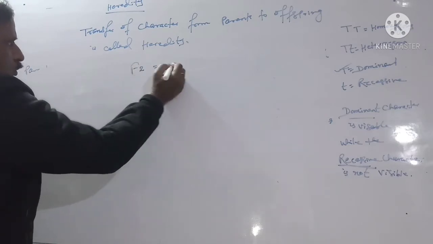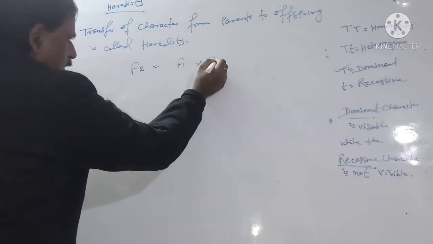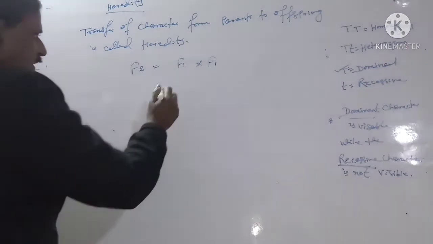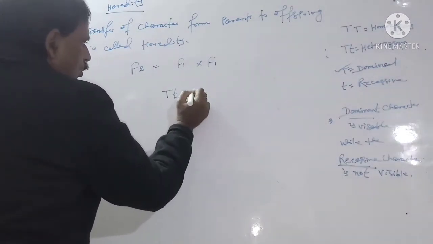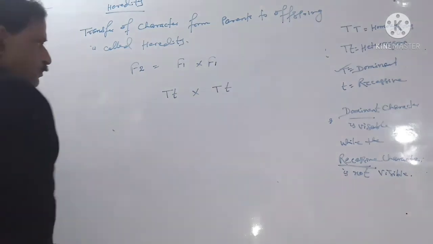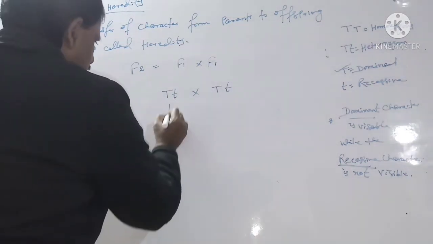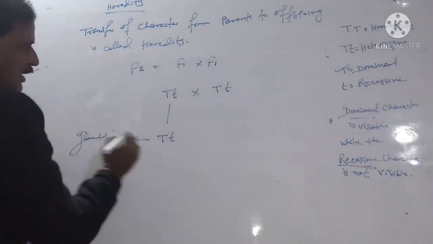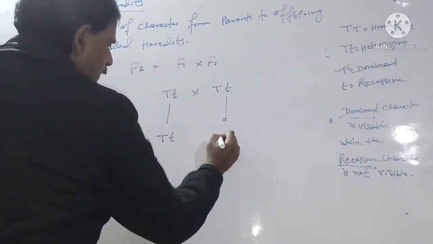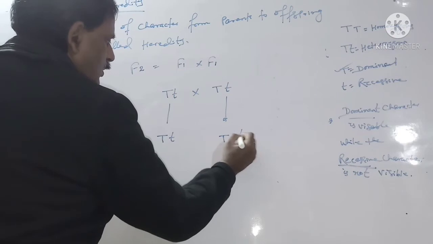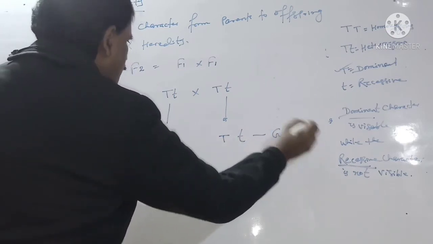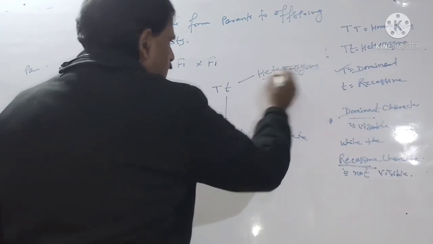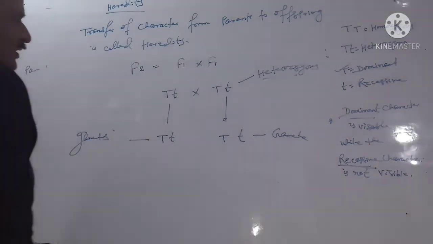F2 generation is equal to F1 cross F1. When we find F2 generation, we cross F1 with F1, capital T small t crossed with capital T small t. The gametes are capital T and small t, because it is heterozygous.